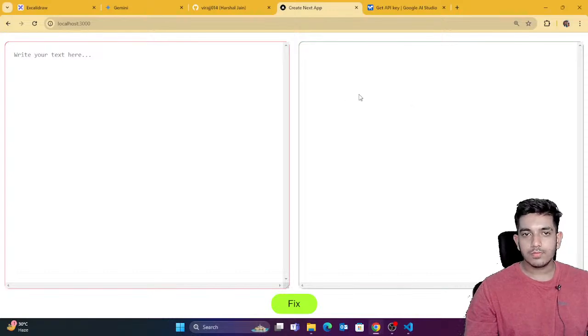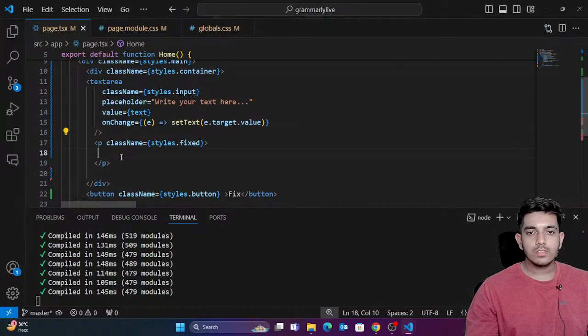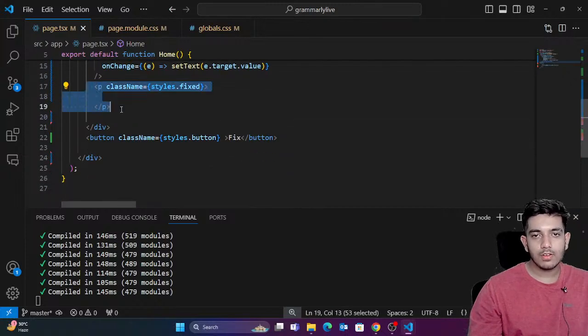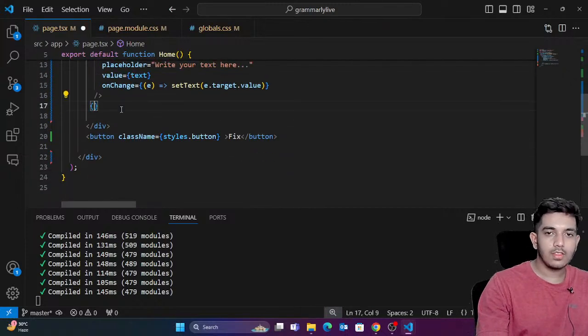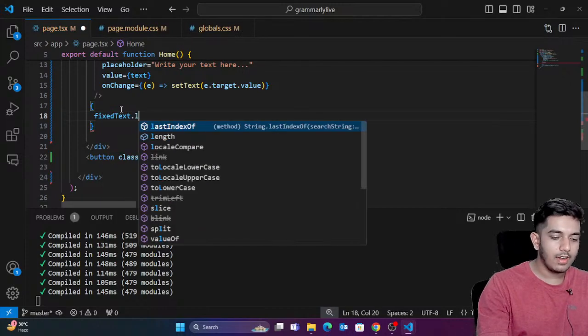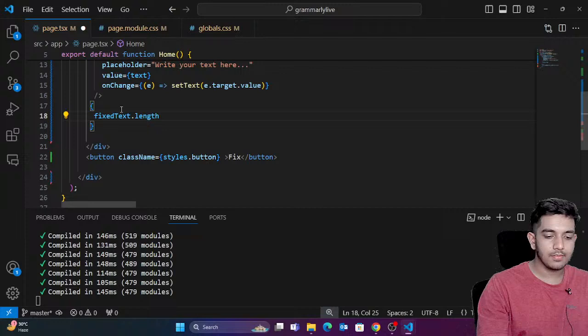Now guys, what we'll do is we would simply say that if fixed text dot length, that means there is some fixed text, initially it's empty.